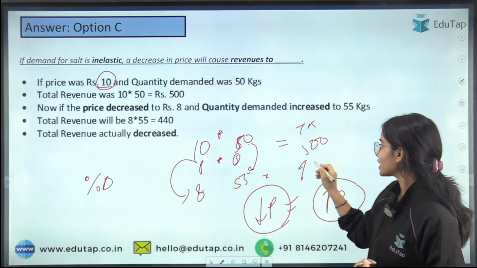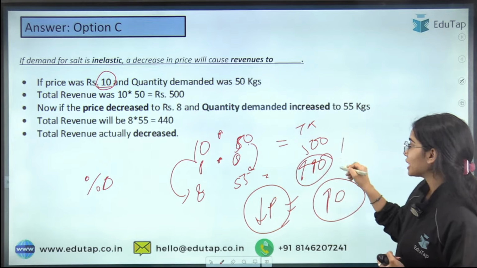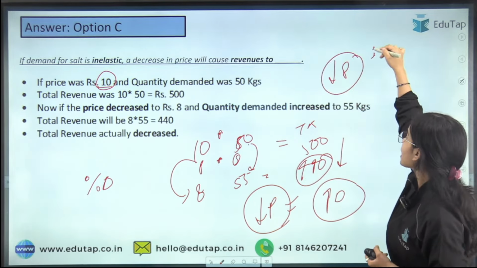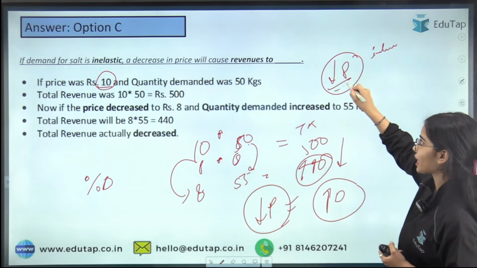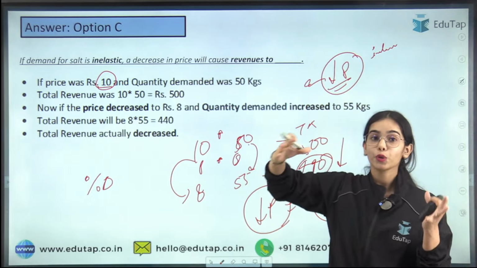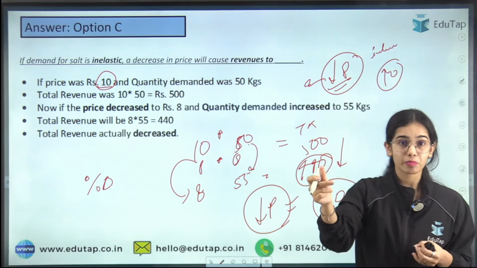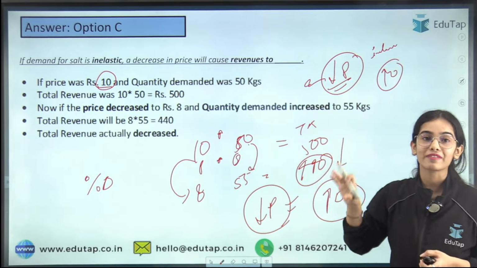So you can see that the total revenue has actually decreased. With inelastic demand, the price has to decrease by a huge percentage and the increase in demand will be by a very small percentage, due to which the total revenue will fall.